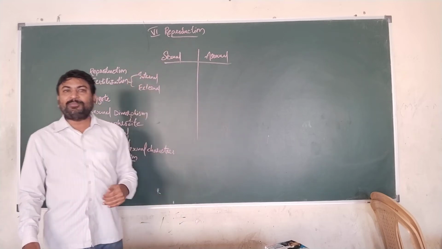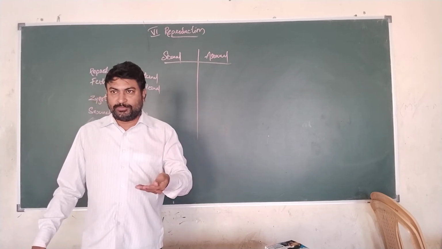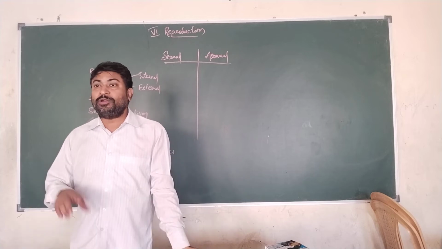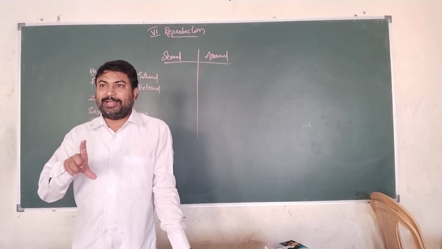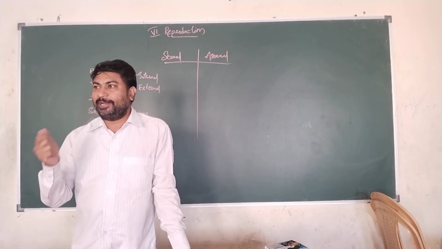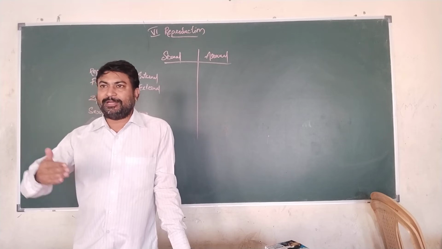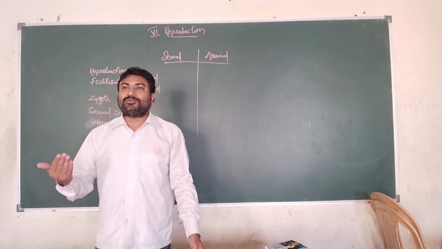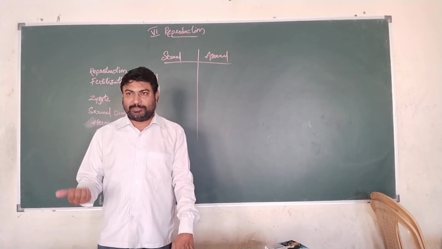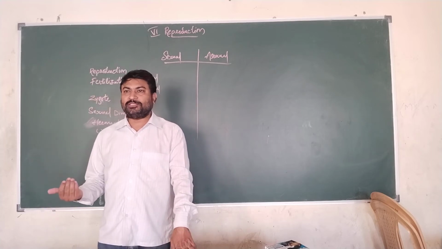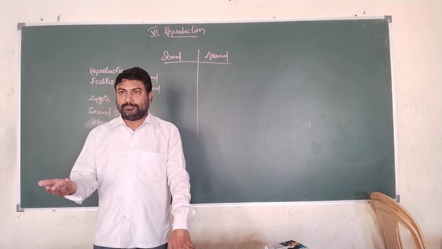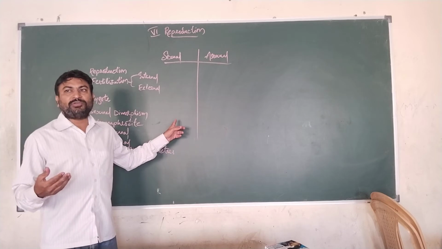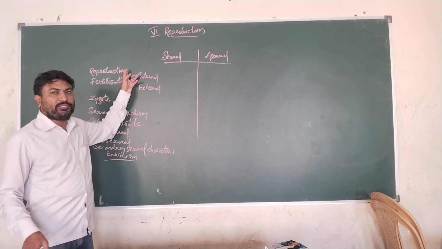A living organism is going to reproduce or give birth to young ones of its own race. A neem plant is going to give rise to a neem plant. A tamarind plant is going to give rise to a tamarind plant. A monkey is going to give rise to young ones of its own kind. A dog is going to give rise to young ones of its own species. So this type of continuation of its own race is termed as reproduction.